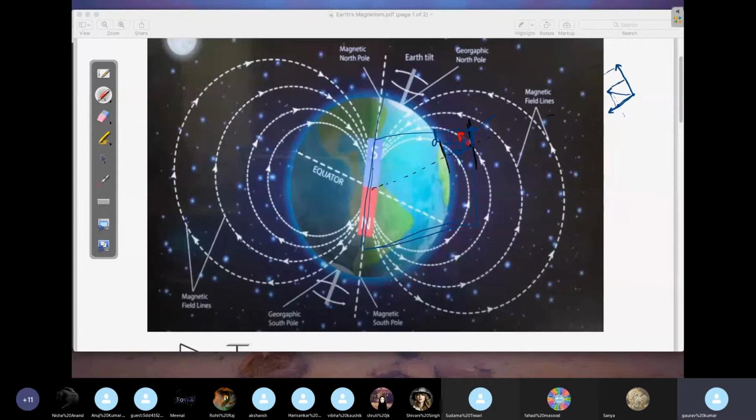So this is basically a plane. This plane is called as what? This plane is called as magnetic meridian. Magnetic meridian. If anyone is having doubt in this magnetic meridian, you can ask. And this angle with the vertical is called a dip.